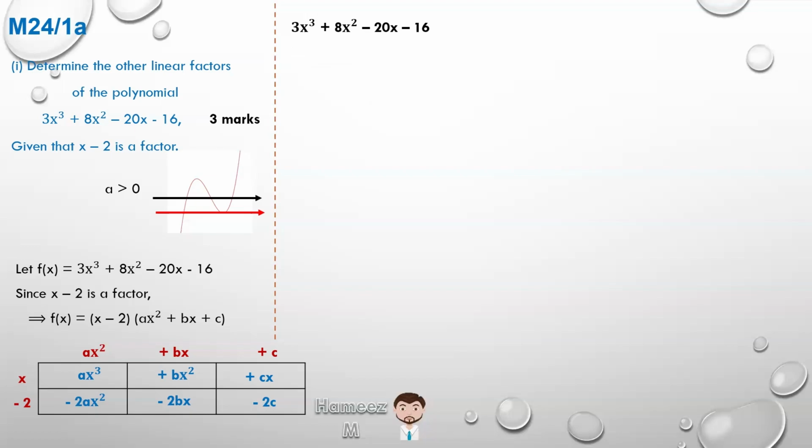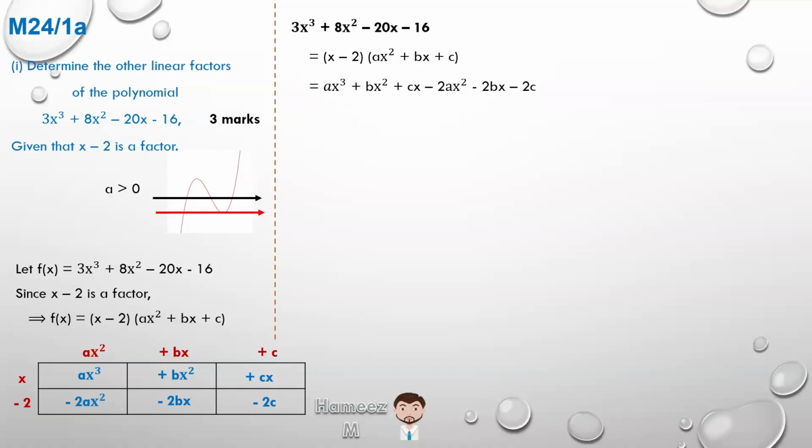And we can recall that we wrote it as a linear multiplied by a quadratic. And when we multiply those terms, we were able to get 6 different individual terms. So ax cubed plus bx squared plus cx minus 2ax squared minus 2bx minus 2c, which comes right from the box method.